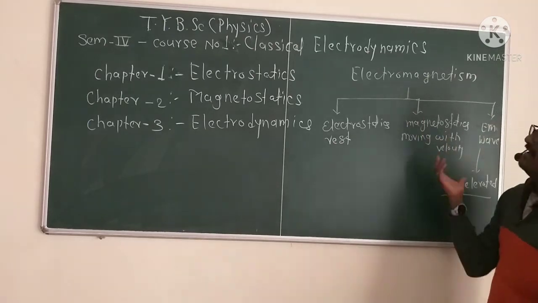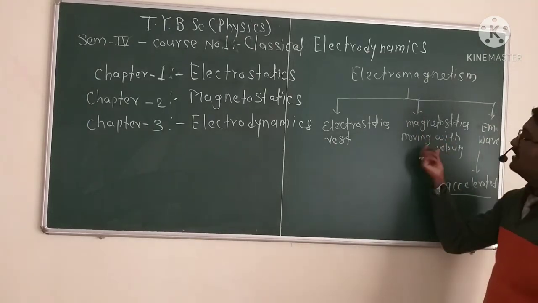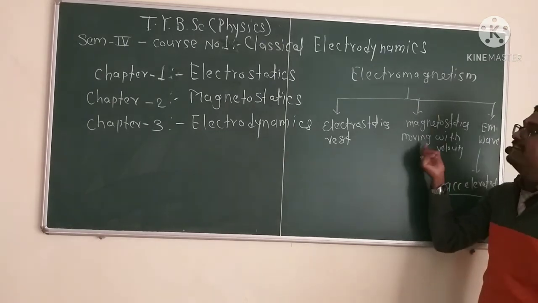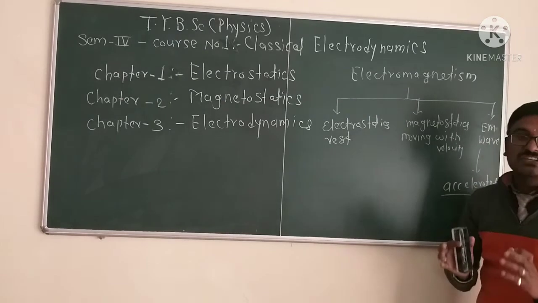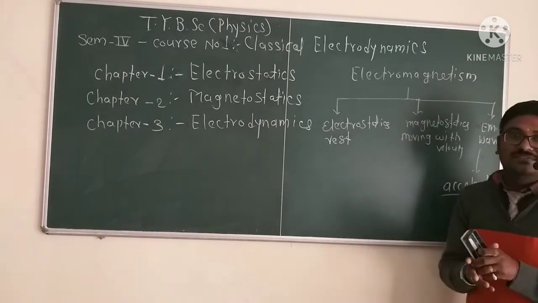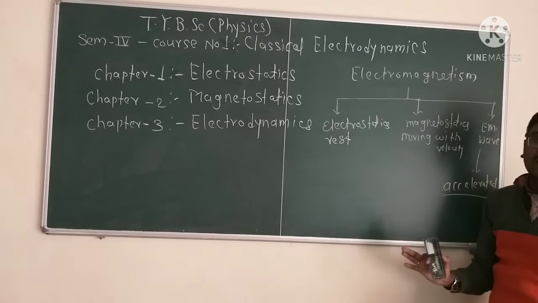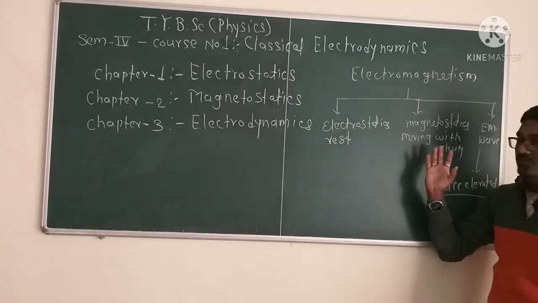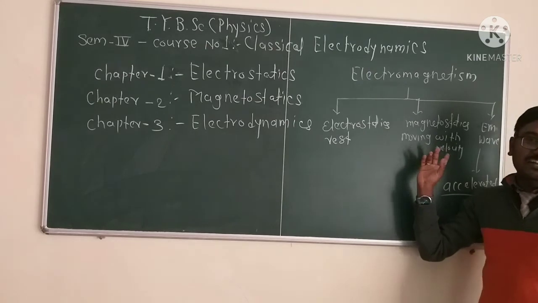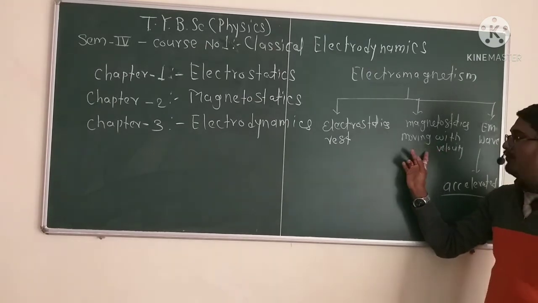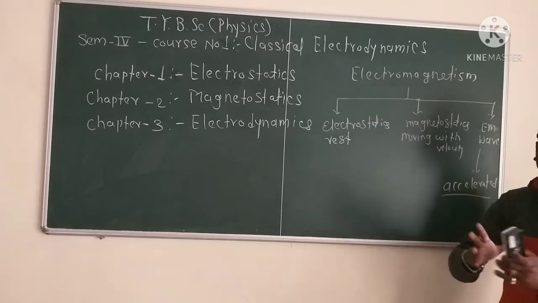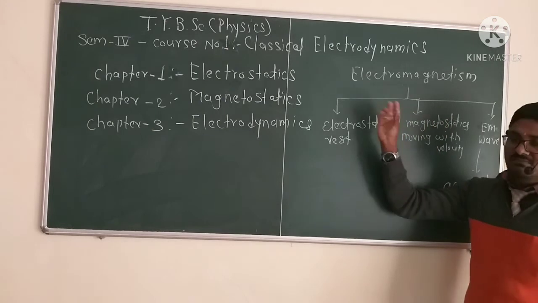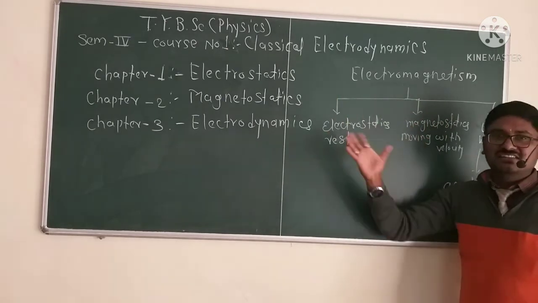Then the scientist Oersted discovered that the source of the magnetic field is the electric current, and then electricity and magnetism were combined into electromagnetism. Before that discovery, these two branches, electricity and magnetism, were separate. This is the basic theory we studied in class 12th.